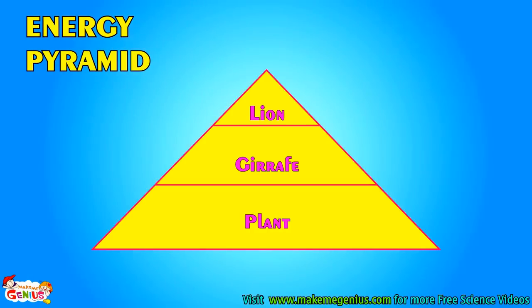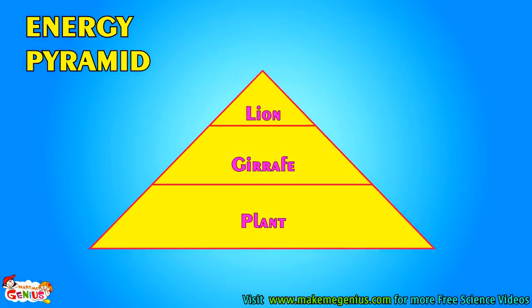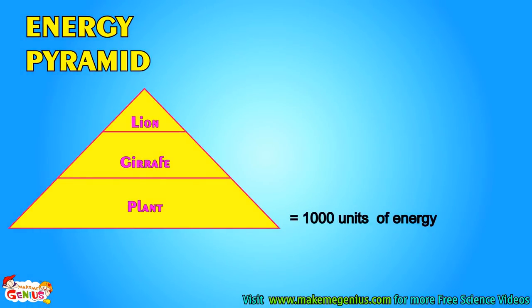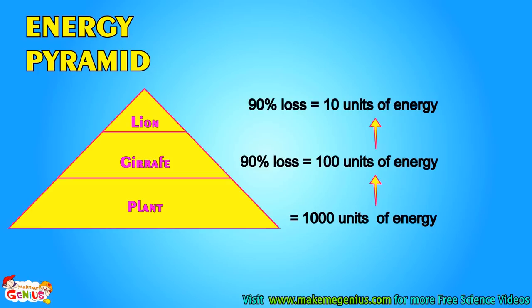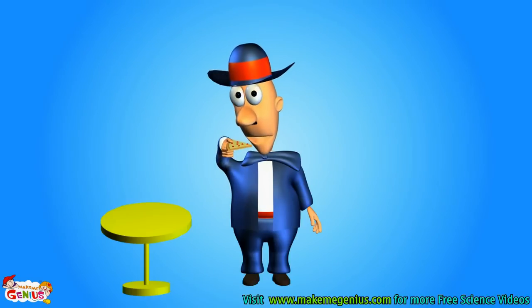Look at this pyramid. It is called an energy pyramid. This shows that energy available becomes less and less as we move to the top of the food chain. To understand the energy pyramid, let's assume plants absorb 1,000 units of energy from the sun. When the giraffe eats it, 90% energy is lost, so the giraffe only gets 10% of the energy. This means energy transfer from plant to giraffe is 10% of 1,000 units of plant energy, which is 100 units. Now when the lion eats the giraffe, 90% energy is again lost, and the lion gets only 10 units of energy. So now you know more about food and energy.